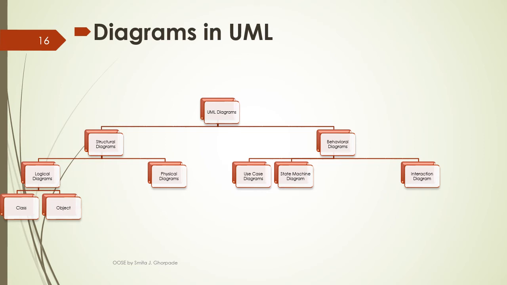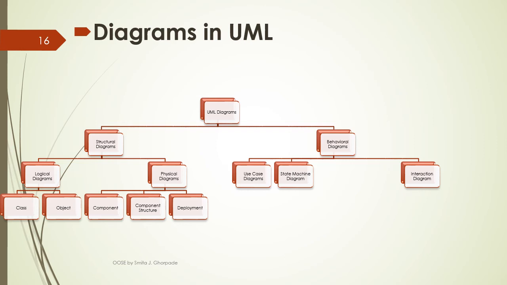So class and object are logical terms in object oriented programming and that comes under the category of logical diagrams. Physical diagrams, the best examples are the component diagram, component structure diagram and deployment diagram. Component diagrams or component structure diagrams explore how objects cooperate with each other to accomplish a particular task, what different types of documents are required, and what the internal structure of objects is, that is described through a component diagram or a component structure diagram.